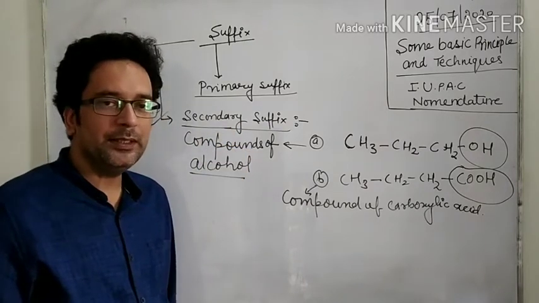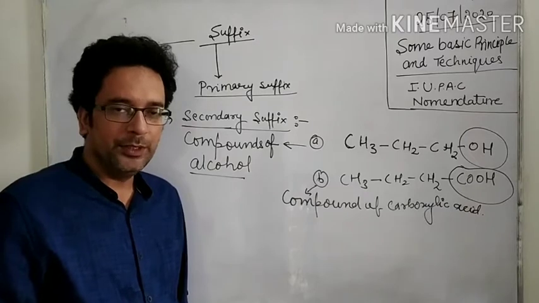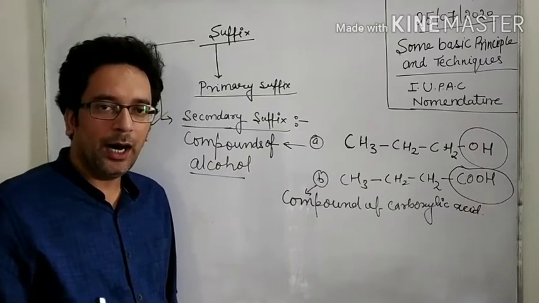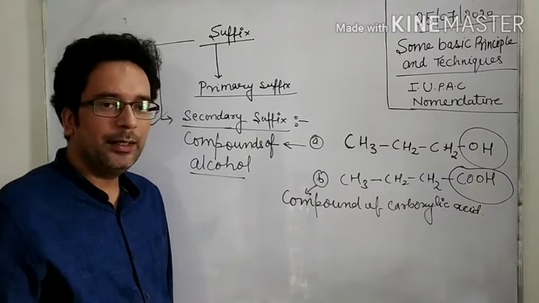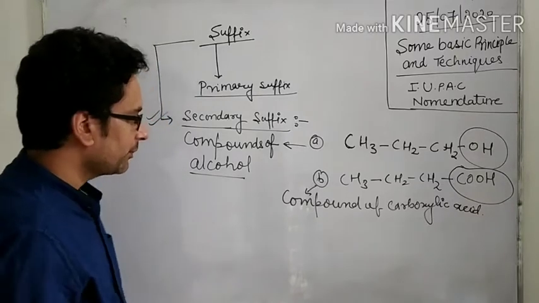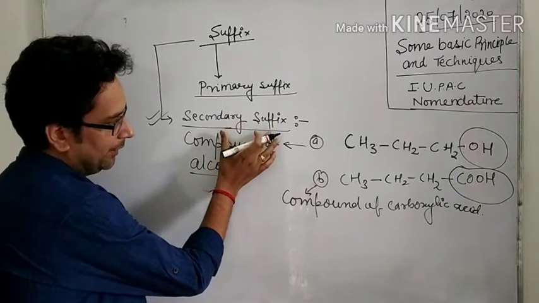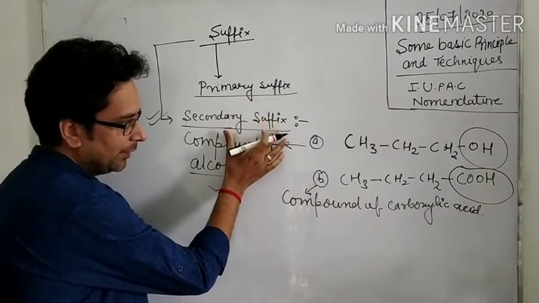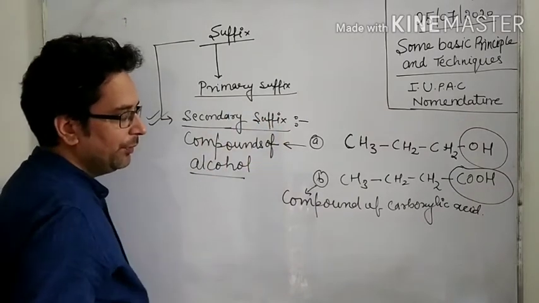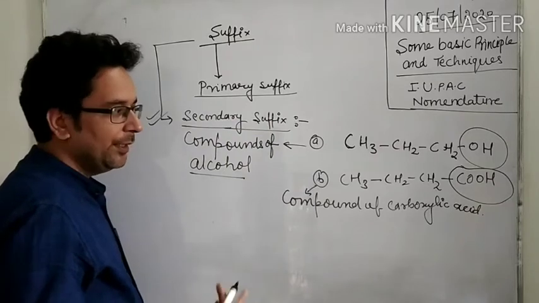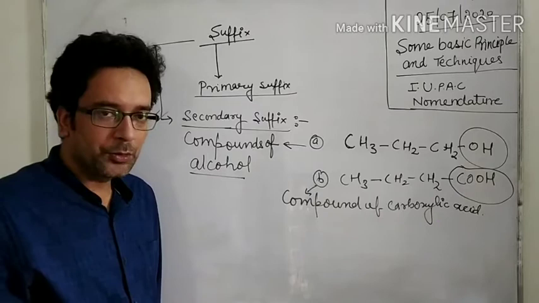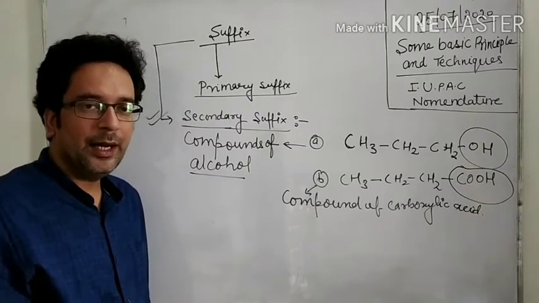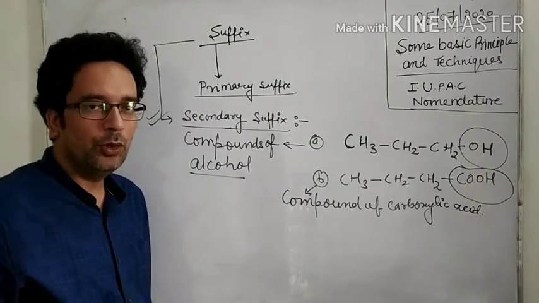So simply, secondary suffix means the representation of the principal functional group. What the principal is, I will discuss later. But from the secondary suffix, what information do we obtain? The information that the compound is an alcohol, carboxylic acid, ether, and so on.